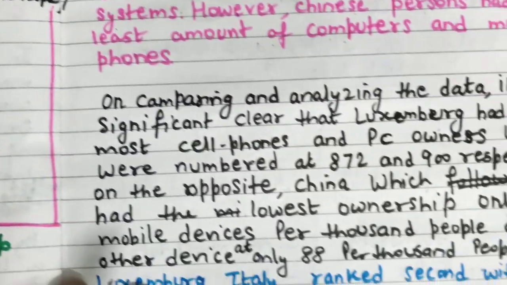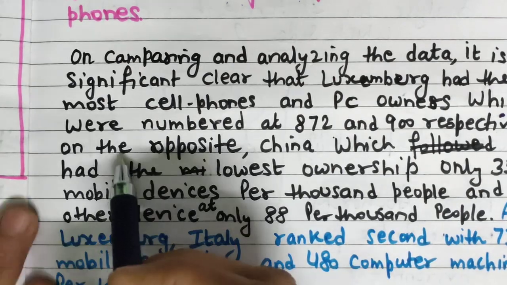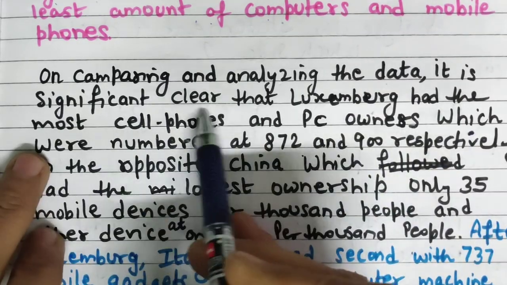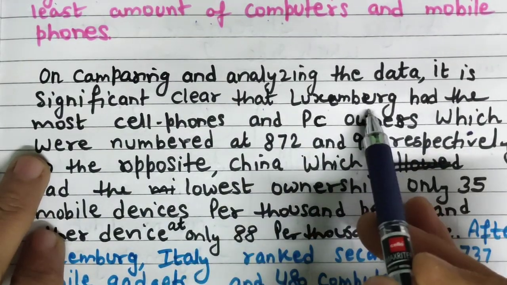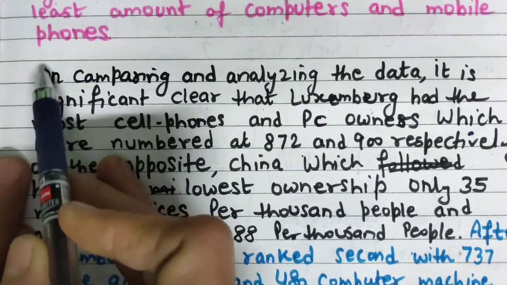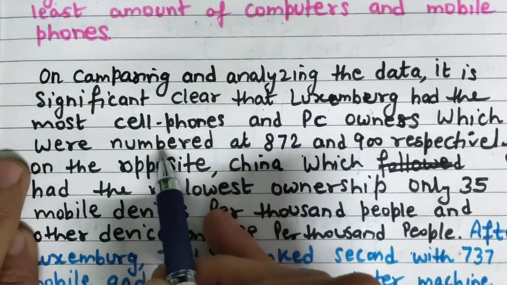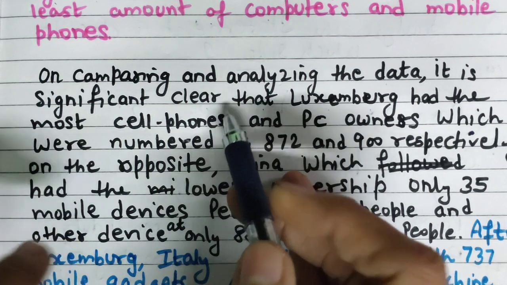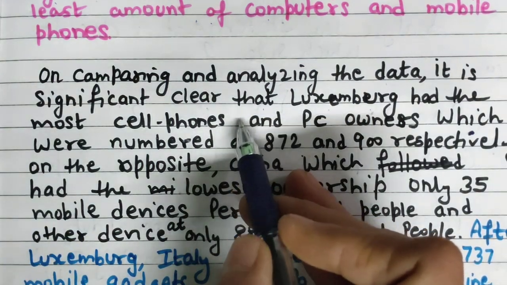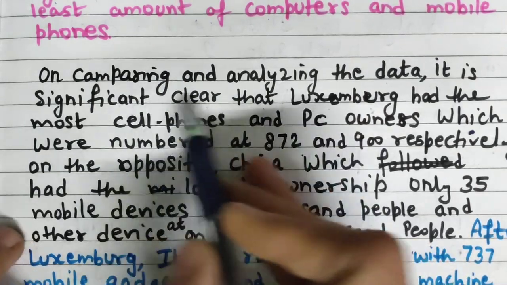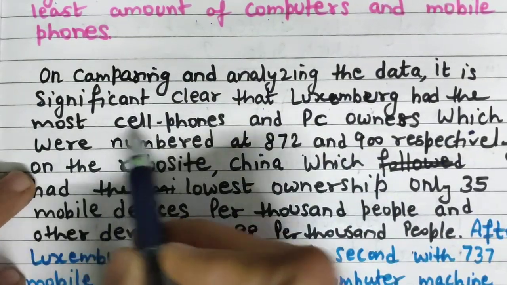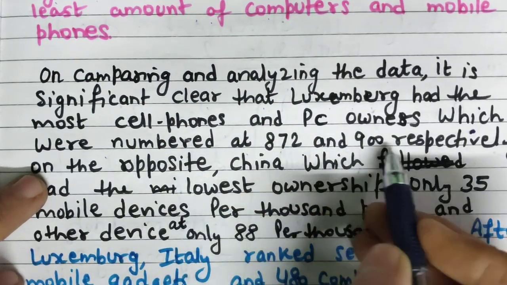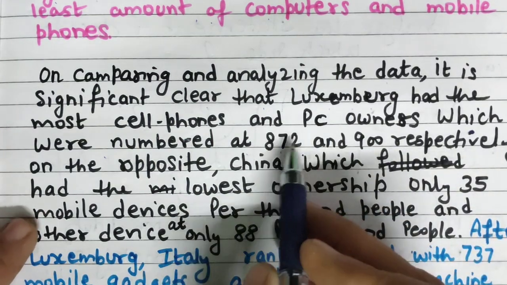Okay, so let's start it. So how I have written, you can see: on comparing and analyzing the data, it is significantly clear that Luxembourg. If you don't want to write from here to here, that's also okay. I have written it to become compound, because in writing task 2 different sentence structures are also required. That's why I have written this, that Luxembourg had the most cell phones and PC owners, which were numbered at 872 and 900 respectively. Okay, simple things I have written.